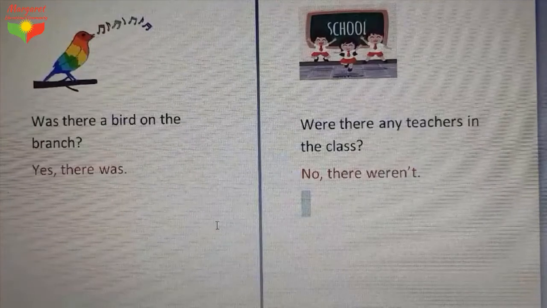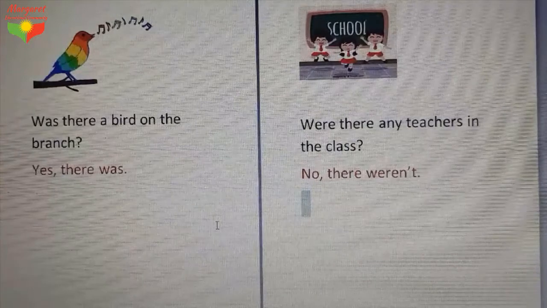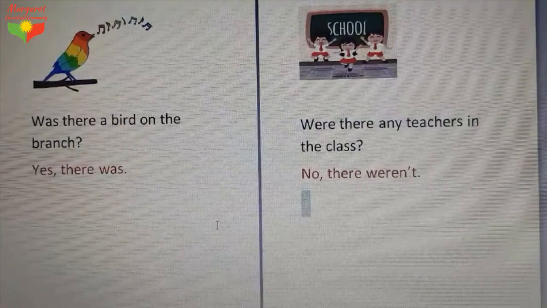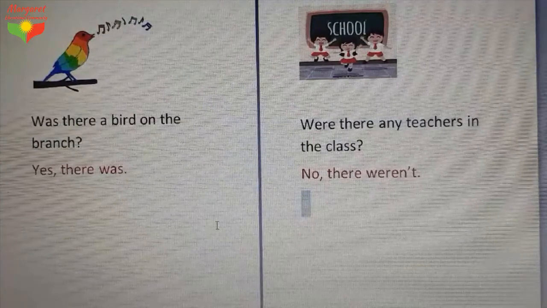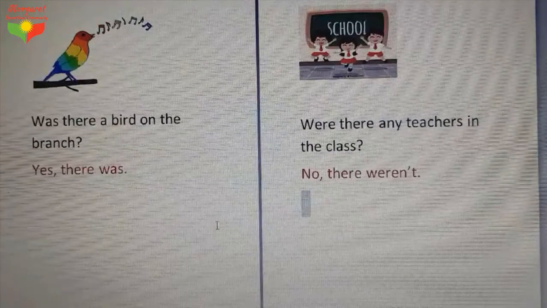So now you can bring a paper, okay? You can add more examples by yourself. You can write down some examples. You can ask some questions and answer those questions. And as I told you, the answer is optional. You can answer by yes, positively, or you can answer by no, negatively, okay?